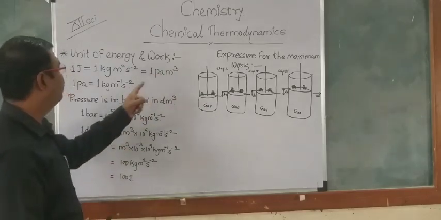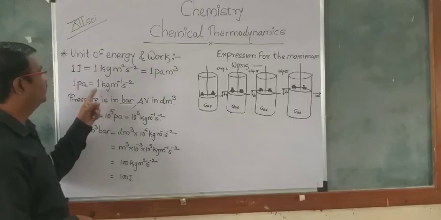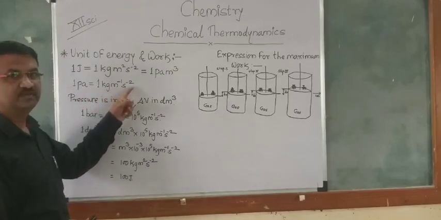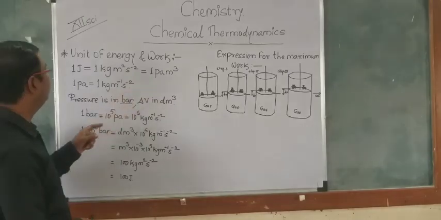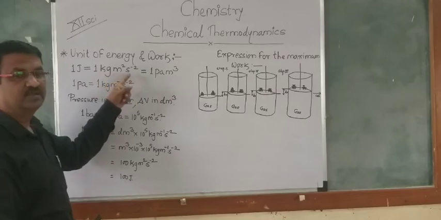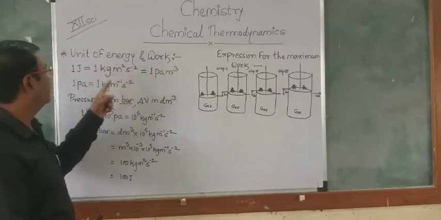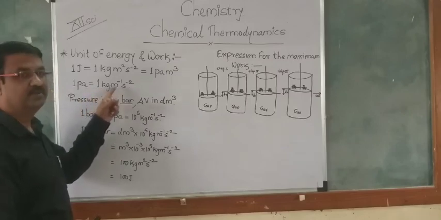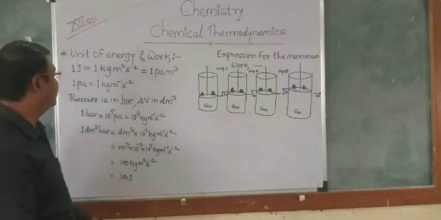Also, 1 Pascal is nothing but 1 kg per meter per second square. In this way we can see that 1 joule is 1 kg meter square per second square, and 1 Pascal is 1 kg per meter per second square.